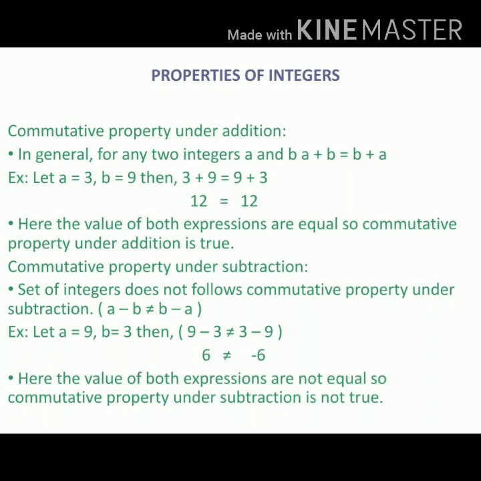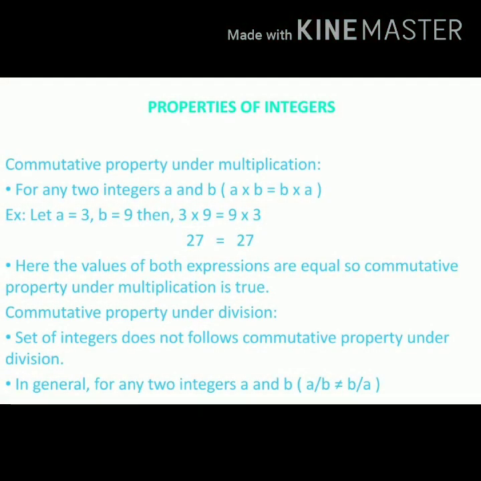Friends, let us know next about commutative property under multiplication. For any two integers a and b, a into b equal to b into a. Friends, let us take one example.